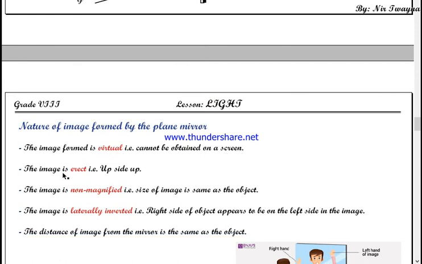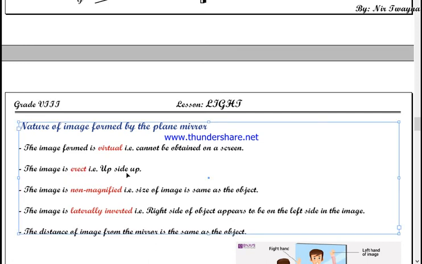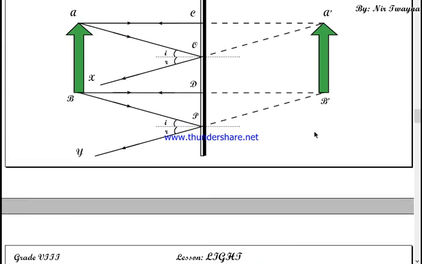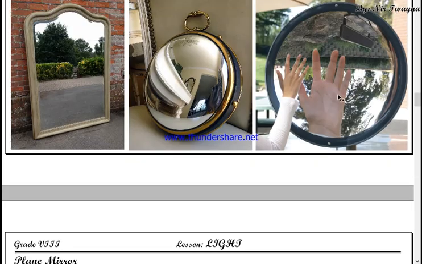Okay, the second point: the image is erect, that means upside up. Here you can see the object and image are facing the same direction. The upper part of the object is the same in the image. That means the image is erect. As I have already told you, in this mirror, for a far object, the wall is upside and the trees are hung downside.